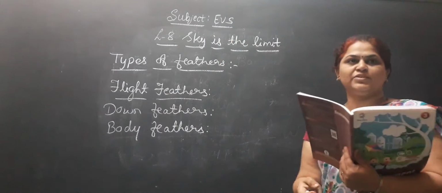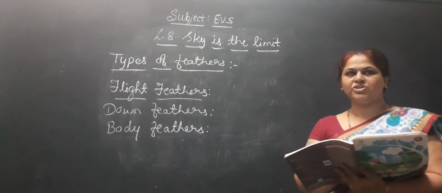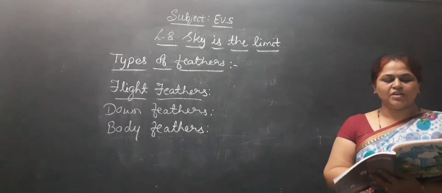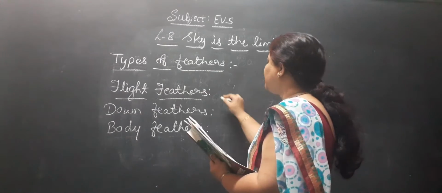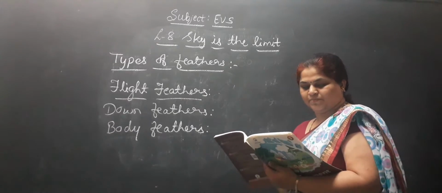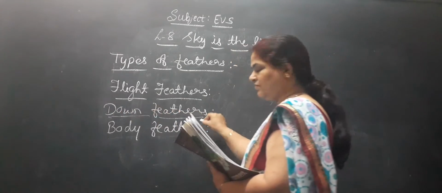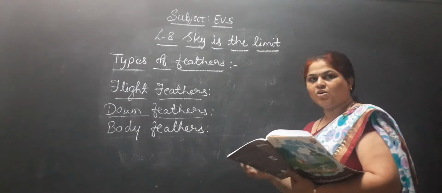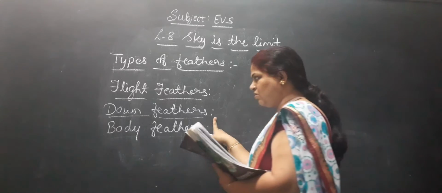Flight feathers are long and stiff, and they help change the direction while flying. They are on the wings. Here the flight feathers will be on the wings and tail of the bird. Down feathers will be very small, soft and smooth. They keep the bird's body warm.